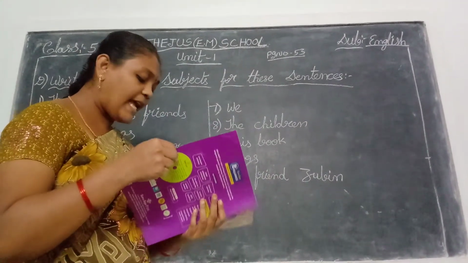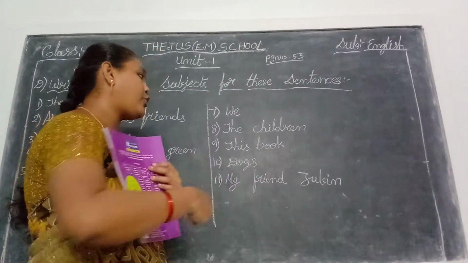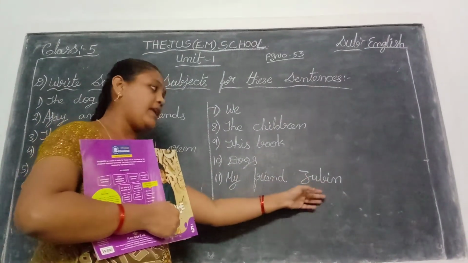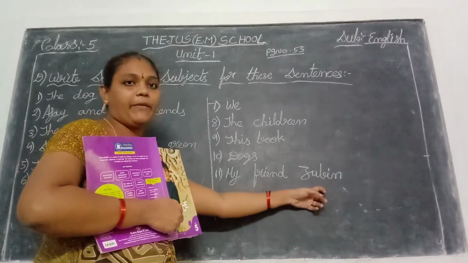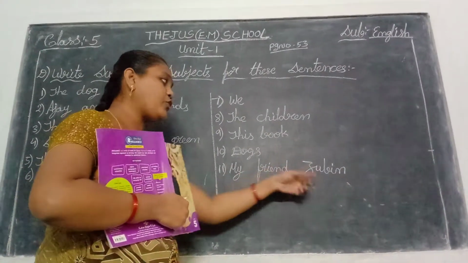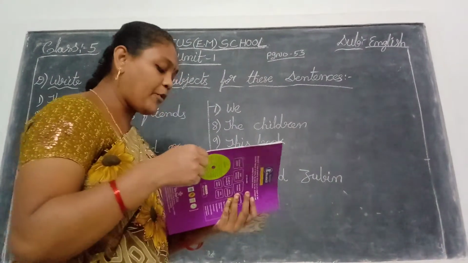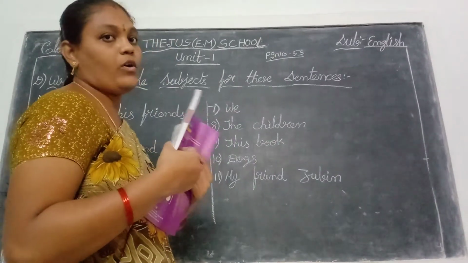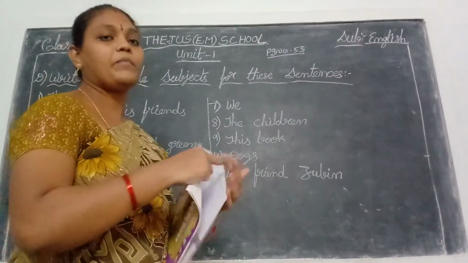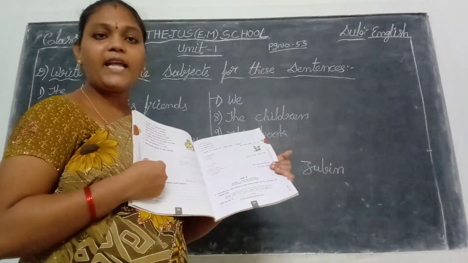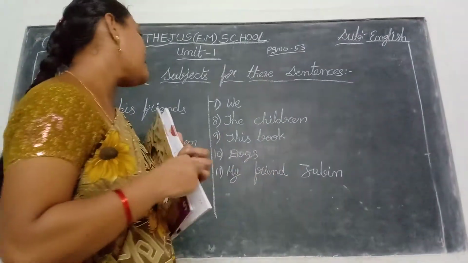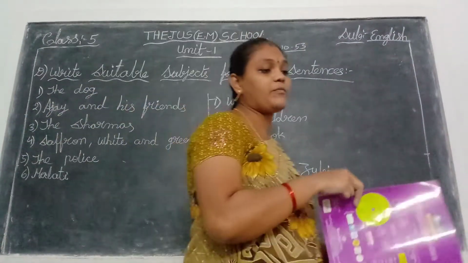Okay. Dash will come to my house tomorrow. My friend Jubin. In this place you write your friend's name. Okay. My friend Jubin will come to my house tomorrow. Okay children. Here the predicates are given and you write the suitable subjects. Take your pencils and complete this one in your textbooks, children.